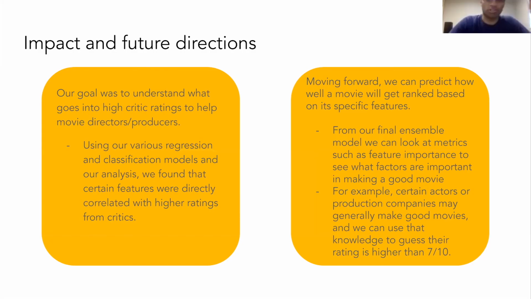When working on this project, our goal was to understand what goes into high critic ratings. Creating a successful model has given some good insights into what makes a good movie in the eyes of critics. Based on all of our models and analysis, we found that certain features were important to higher ratings, such as cast, production companies, and genre. These features are not only critical to higher ratings for these movies, but they also show inherent qualities that lead to higher ratings, which indicates some bias.